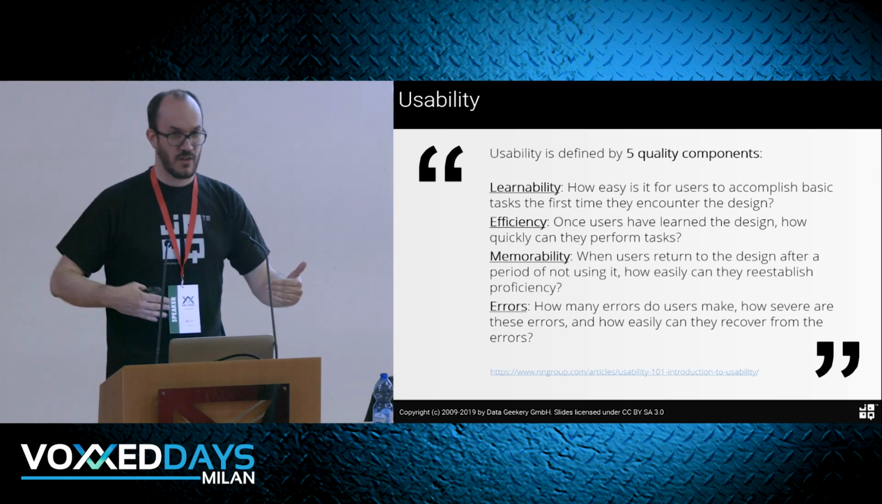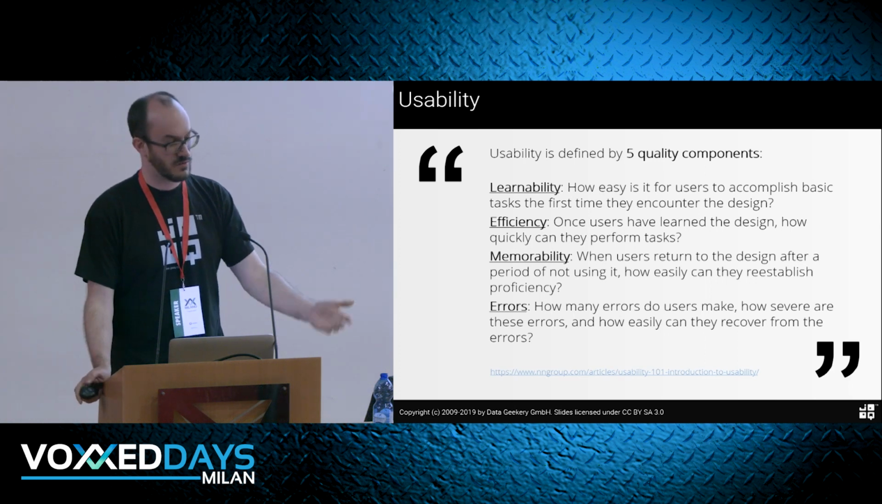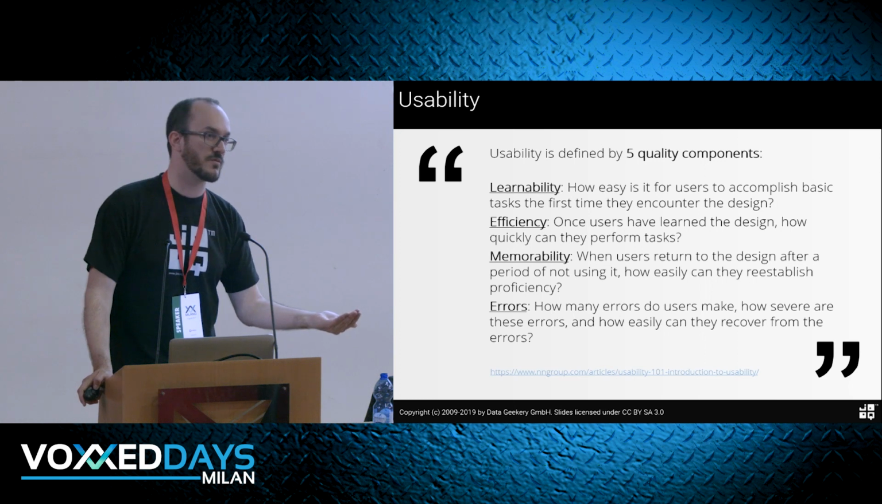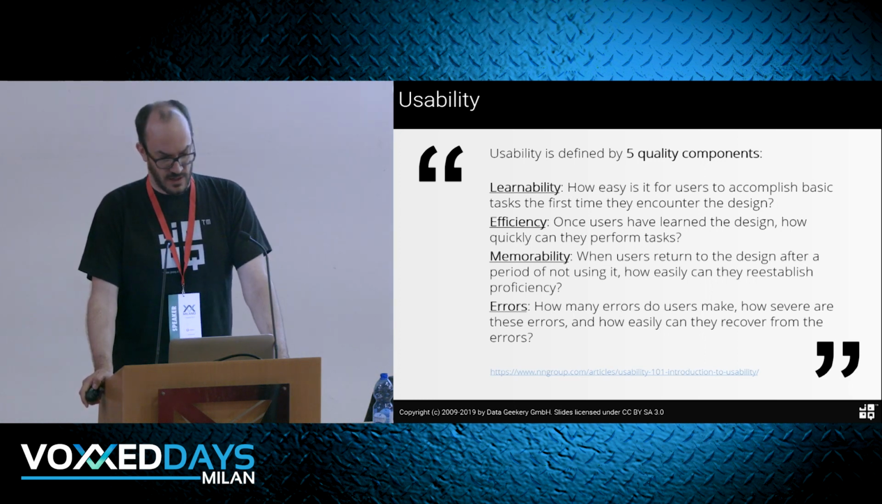So errors, how can we avoid errors just by using the API correctly? And does the API make it easy for us to avoid these errors? And if they cannot be avoided, of course, are they self-documenting? Can we actually recover from the error easily?